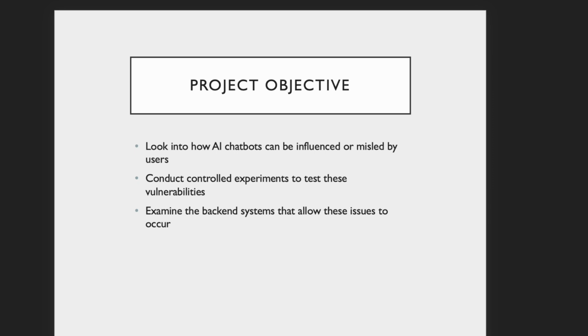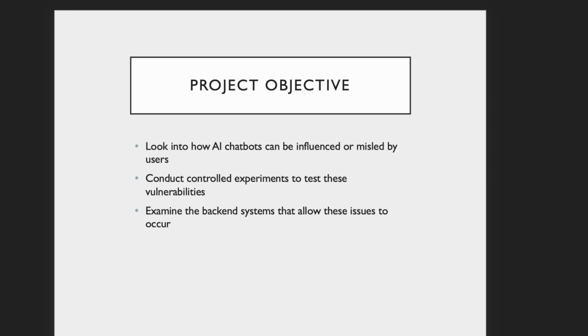So they could be influenced or misled by users. To do this, we ran a series of experiments where we tested how the chatbot reacts when it's given the wrong answers to test these vulnerabilities. This helped us see how it handles confusion, corrections, and even how it handles repeated input.